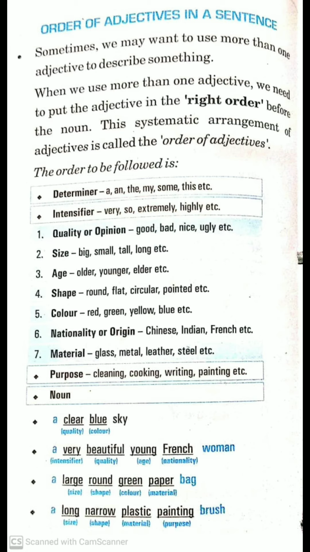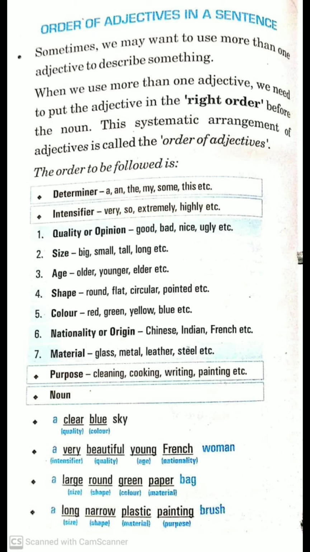These are the points: first determiners, then intensifiers, and then the other points, and finally purpose and noun. You have to learn this and follow this while placing adjectives in a sentence. First, determiners. Articles are part of determiners, and a, the, my, some, this, much, these all are determiners. We will use these first while putting the adjectives.